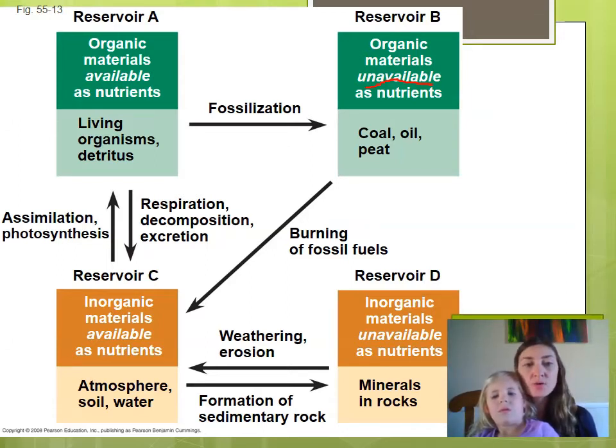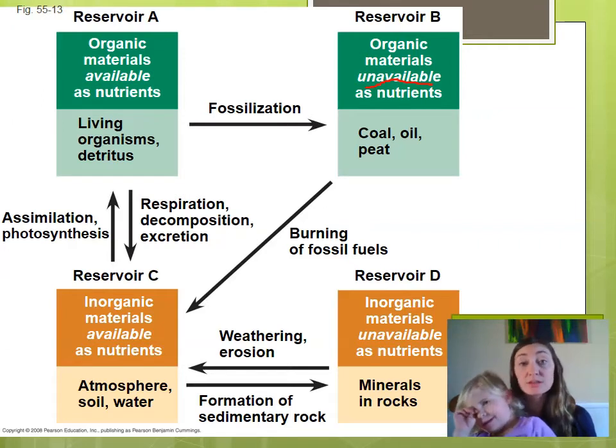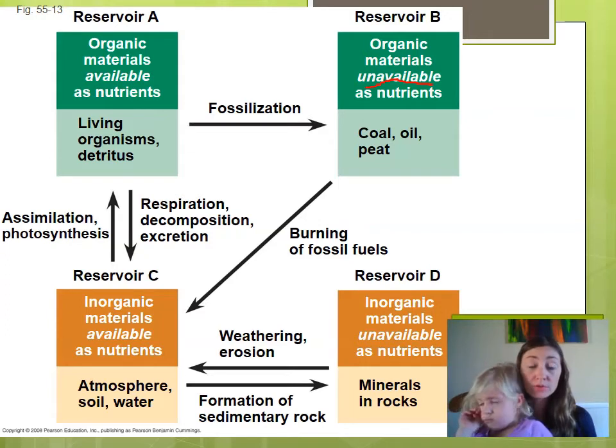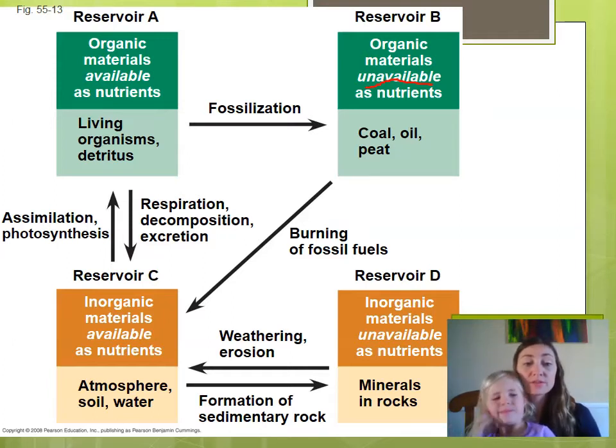The other option for our organic materials that are available is respiration, decomposition, and excretion. So if you were to excrete or decompose, now we have inorganic materials that are still available to us as nutrients. They're in the soil, so if you have something decomposing in the ground, in the water, in the atmosphere, we can get those inorganic materials. They are still available. When fossil fuels are burned, those become inorganic materials. They're available to us in the atmosphere as well as in the soil and water.